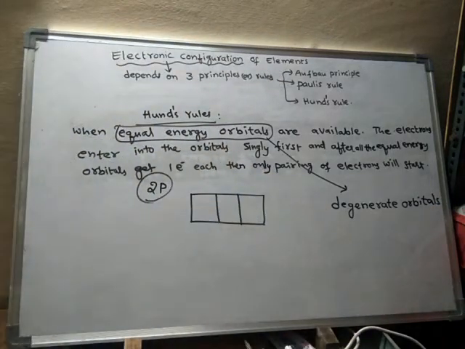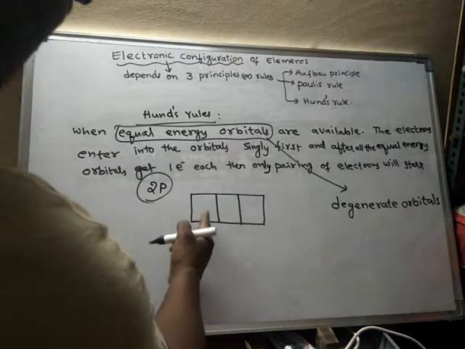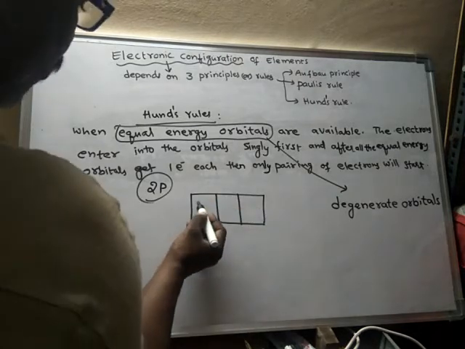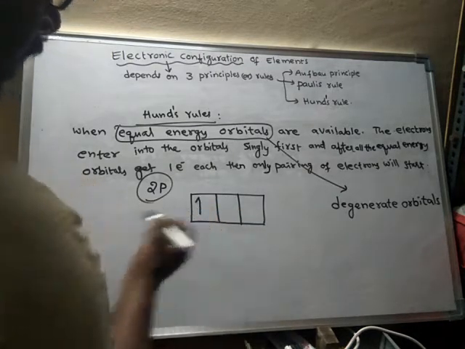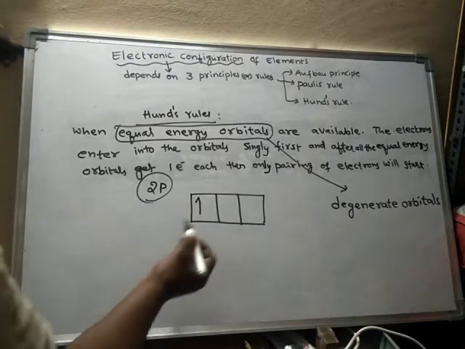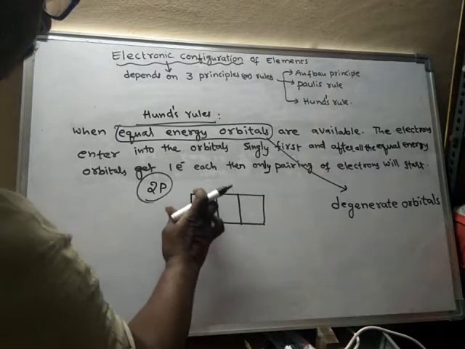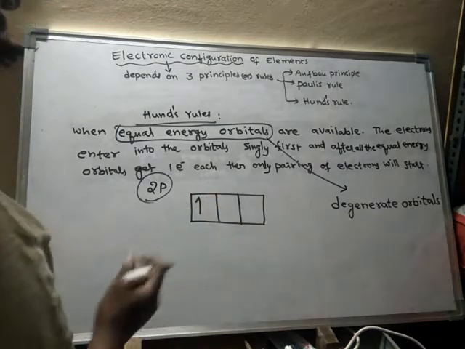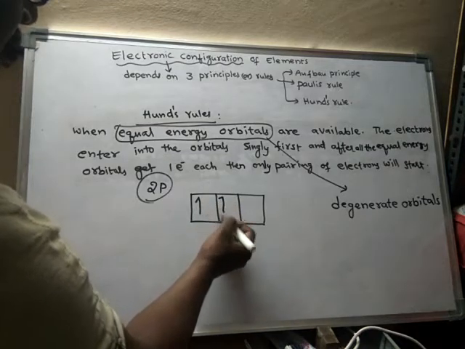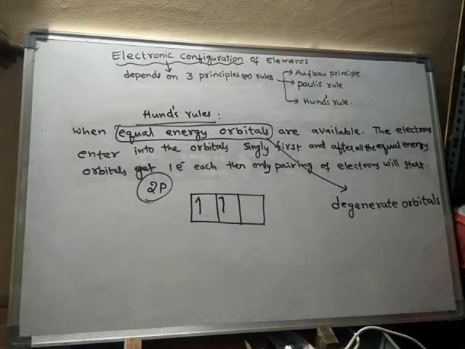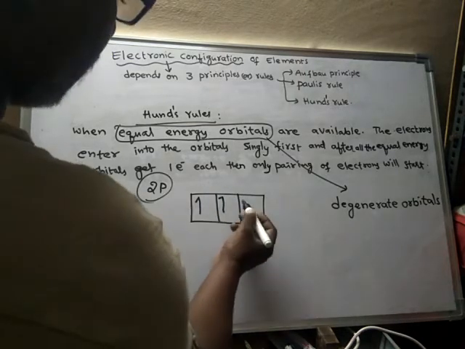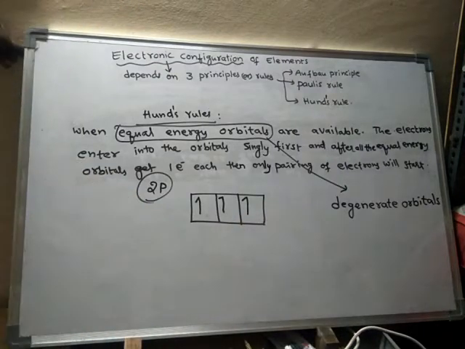Whenever degenerate orbitals are available, how will the electrons enter into these orbitals? As these orbitals have equal energy, first one electron will enter into one orbital, and the next electron does not enter the same orbital. Instead, it will enter into the next orbital which has equal energy. One more orbital of equal energy is available, hence the next electron will enter into that orbital.